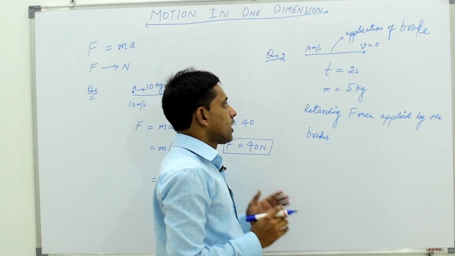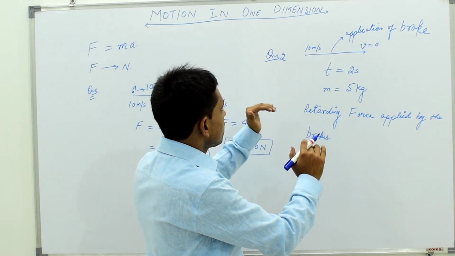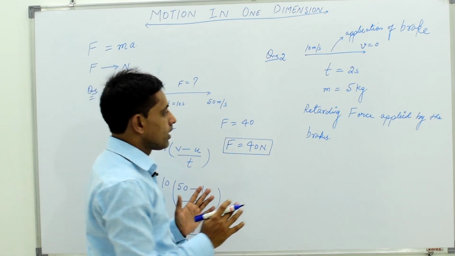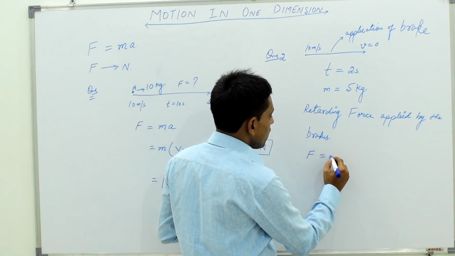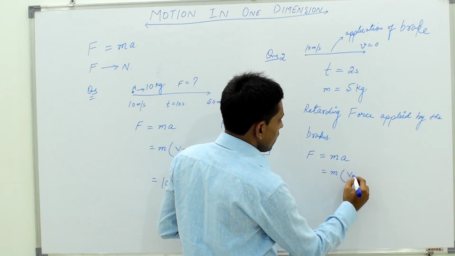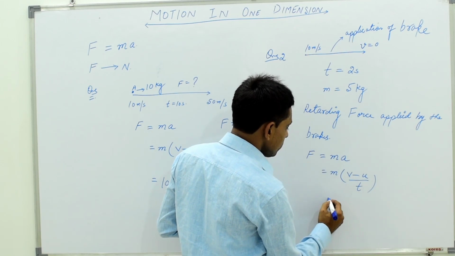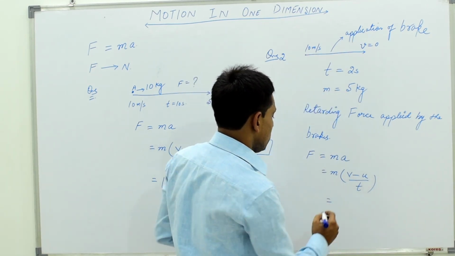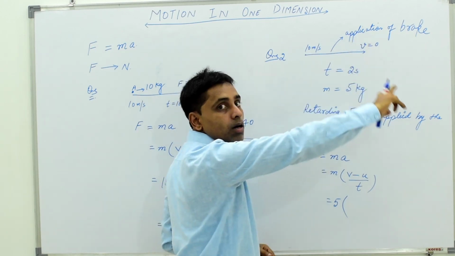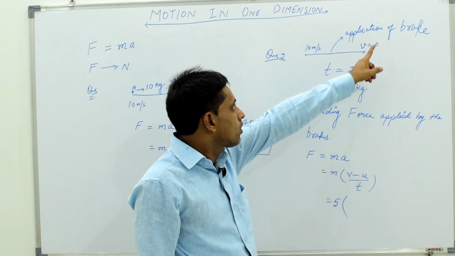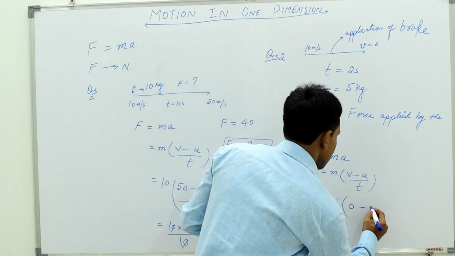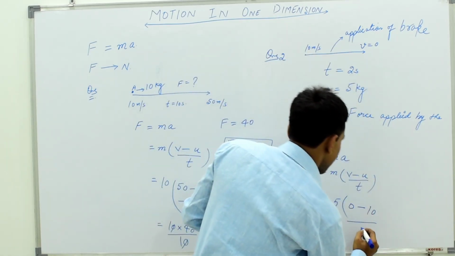यानी हमें यहाँ पे ये बताना है कि जो हमने ब्रेक अप्लाई किया है उससे कितना रिटार्ड फोर्स डेवलप हुआ है। बहुत सिंपल है, सेम फॉर्मूला यूज करेंगे। फोर्स इज इक्वल टू मास इनटू एक्सेलरेशन। m a is given as v minus u upon t। mass is 5 kg, substitute here m is 5। final velocity, body comes to rest on the application of brake, 0 minus u, initial velocity is 10, write 10 here, time is 2 seconds।